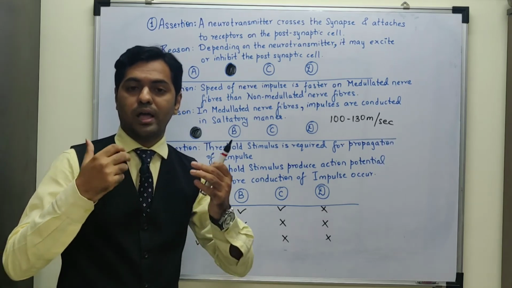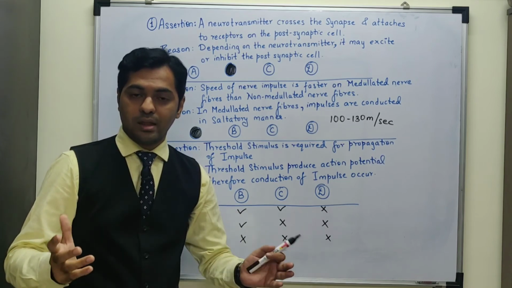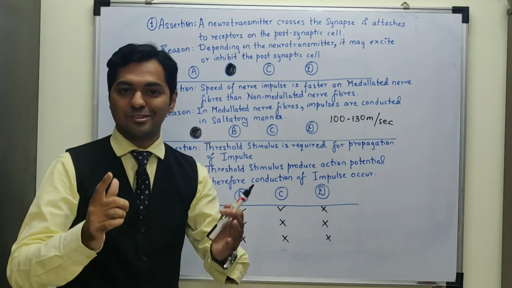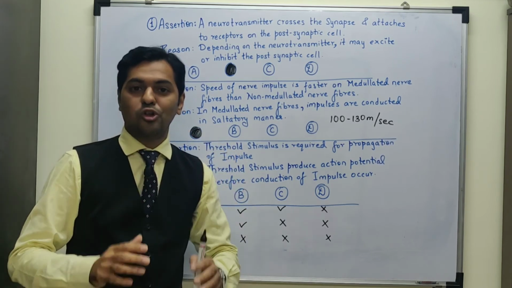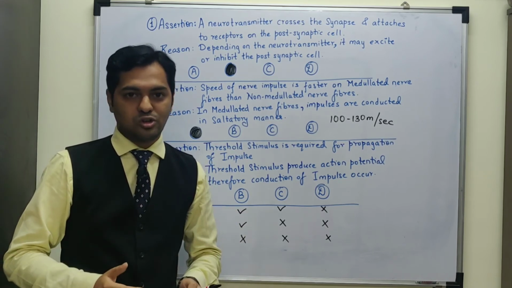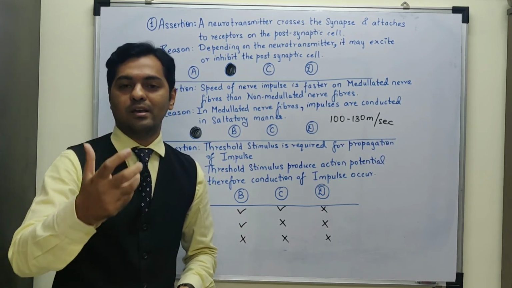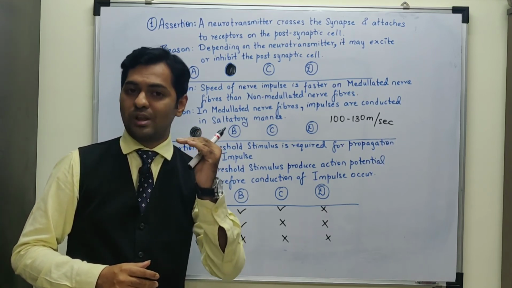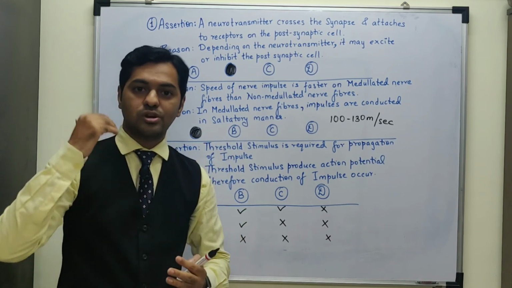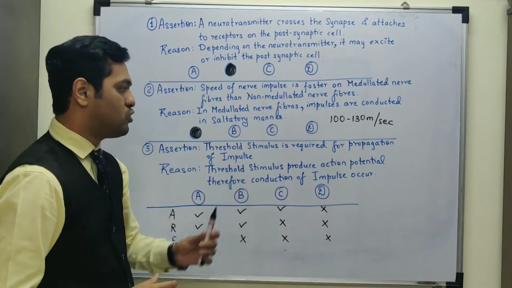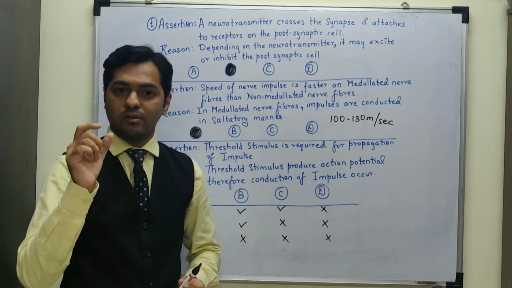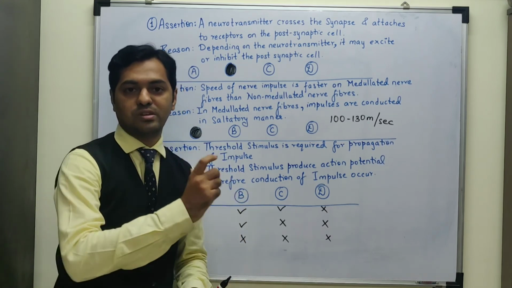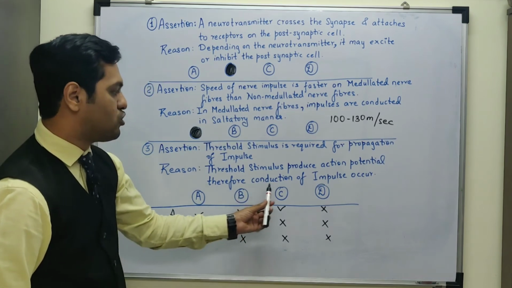If the volume of my voice is very low, then you cannot hear anything. But when the volume increases up to the threshold stimulus, you can listen. So if I reduce my volume to a very low value below the threshold stimulus, your neurons will not be excited. Your neurons will not generate action potential. So that minimum stimulus which is required even for my volume to reach up to your brain, that is known as the threshold stimulus. And the value of that threshold stimulus is a change of plus 10 millivolts. That change of plus 10 millivolts mainly generates the action potential.